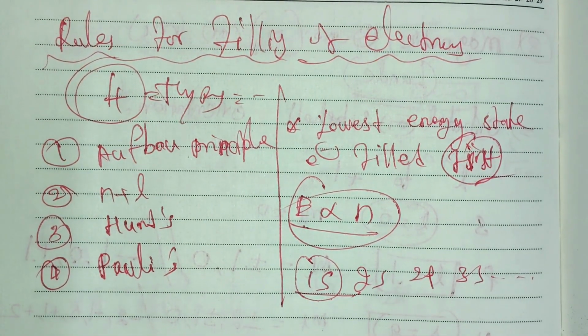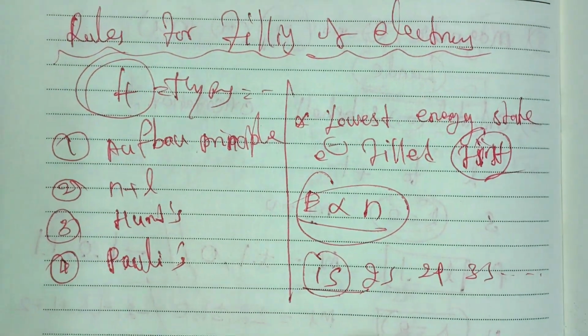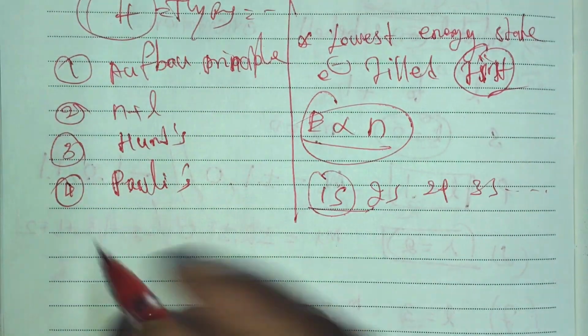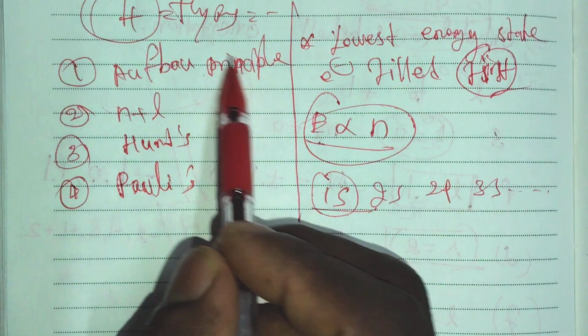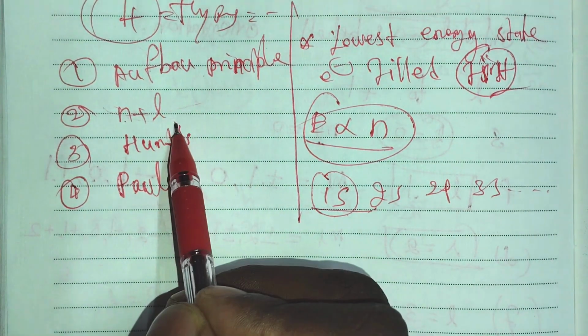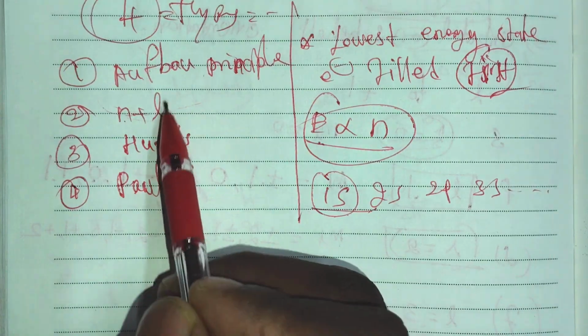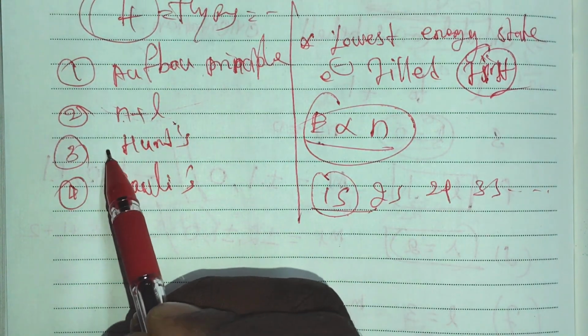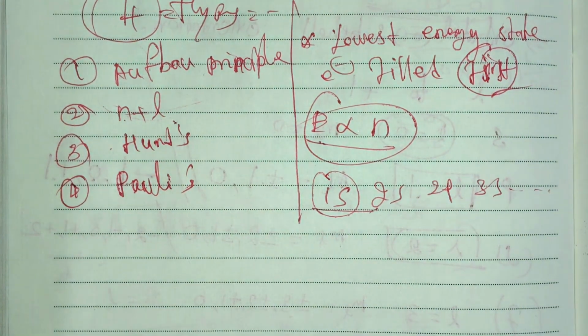Based on that, the n plus l rule is also followed. These two rules resemble each other most, because the n plus l rule as well as the Aufbau principle convey similar information. The orbital with lower energy is filled first with electrons.